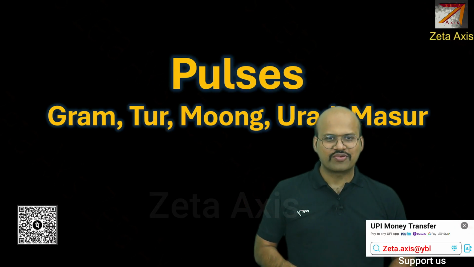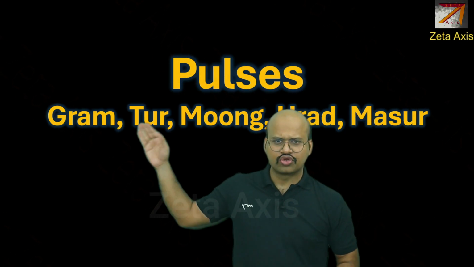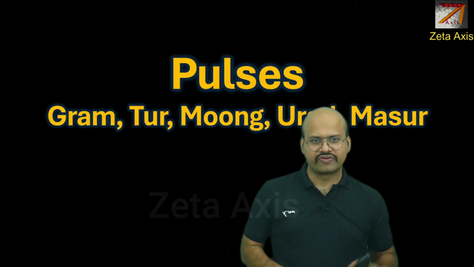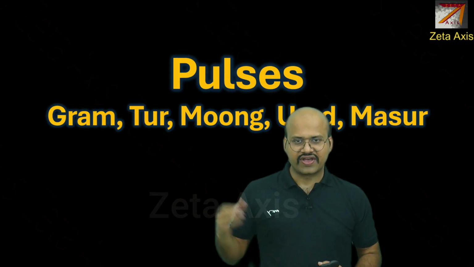Hello friends, welcome to another video of Zeta Axis, and today we are going to discuss pulses. In this video, we will discuss gram, tuar, moong, urad and masur. We will see what are the conditions favorable for their cultivation as well as the regions where these crops are